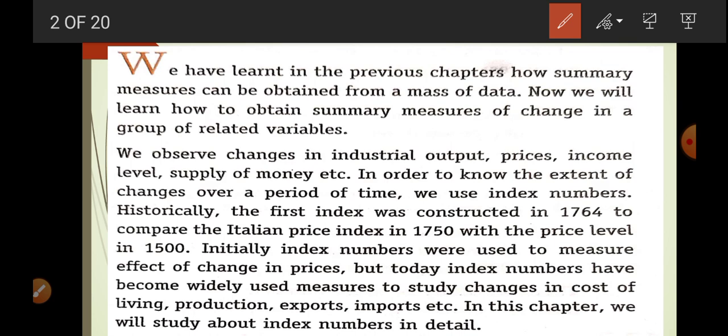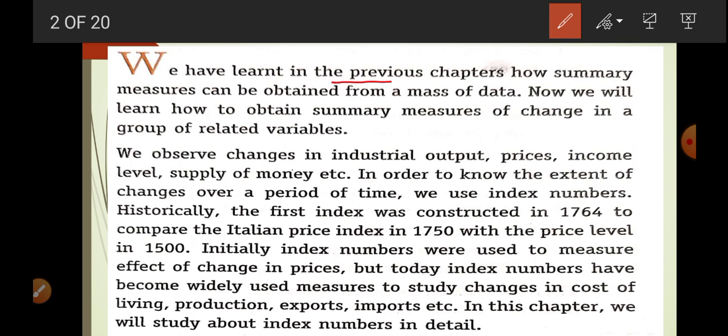but index number is calculated when there are different items and they are measured in different measurement units, like you can take cloth, milk, sugar. All these goods are measured in different units. So in such a case, if you want to find out an average in concern to its price, we are going to use index number. Okay, so let us understand what this is.